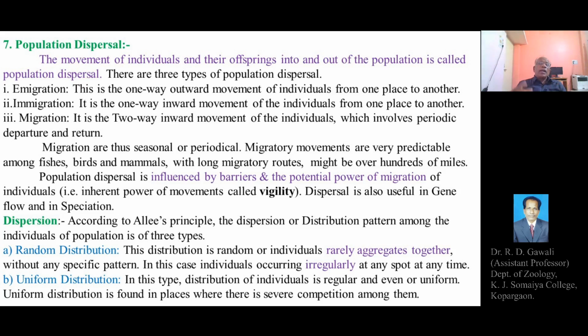So migration and dispersion is again another aspect, that is, dispersion means a distribution pattern.